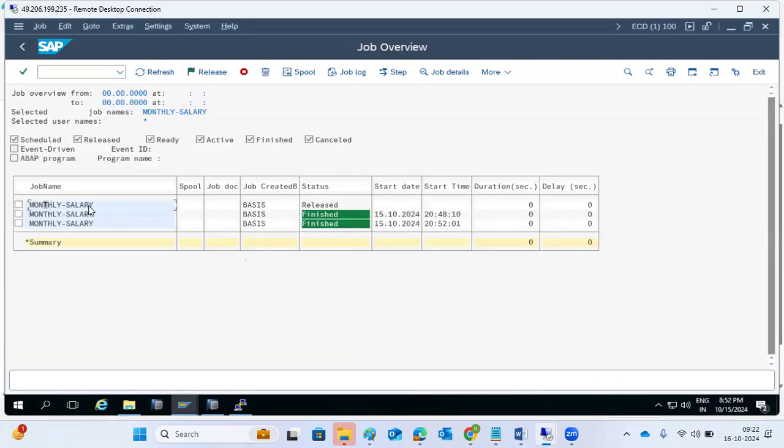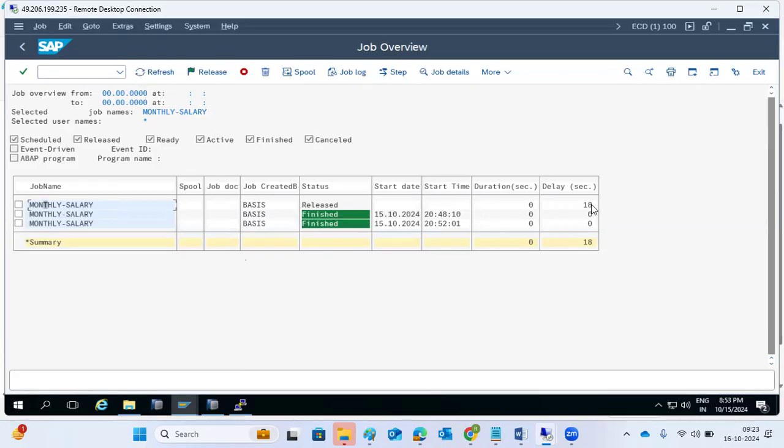Then at 8:53:01 this will be executed here, right? So you are not executing it. The system is taking care of all the executions. Only the first time you set the job name, program name, and all the details. The system is executing here. You are not doing anything.